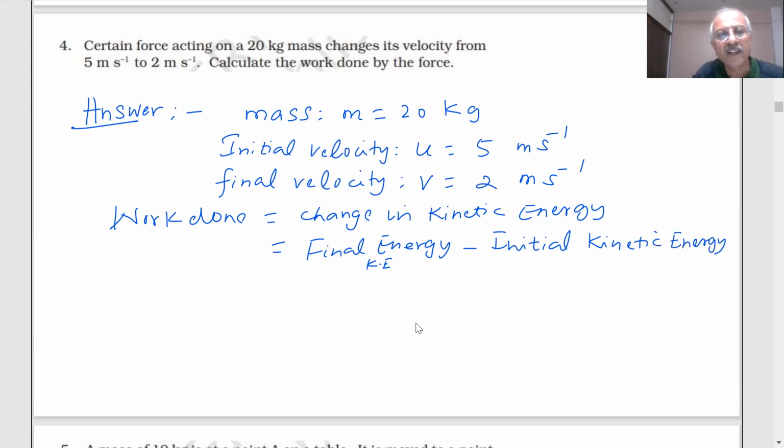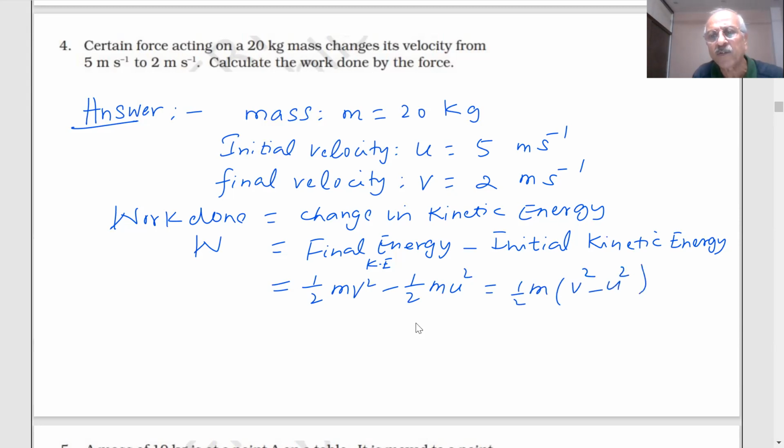What is the final kinetic energy, students? Half mv square minus half mu square. Mass you can take constant, half is constant, v square minus u square, students. Then what is w? Half, what is the mass? 20. What is the final velocity, students? 2. What is the initial velocity? 5 meter per second. Then what is the answer coming? Minus 210 joules. Minus 210 joules, students.